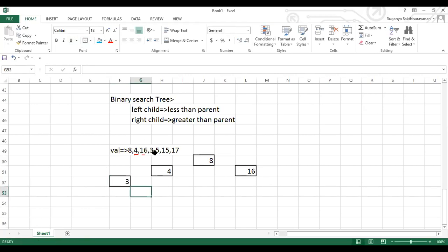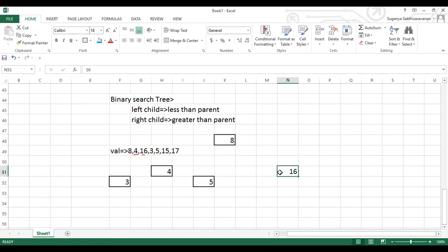Again, I'll take 5. 5 is less than 8, so I'll come here. 5 is greater than 4, so this could be your right child. So 5 will be placed here. We'll be taking values till 5 here.